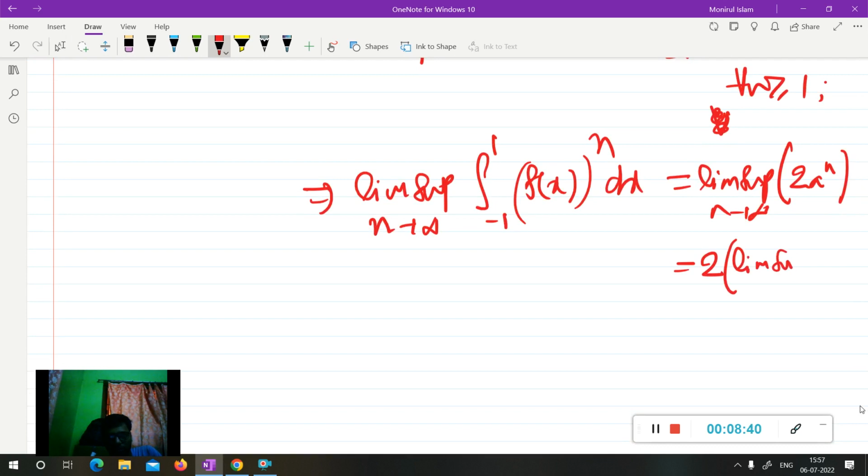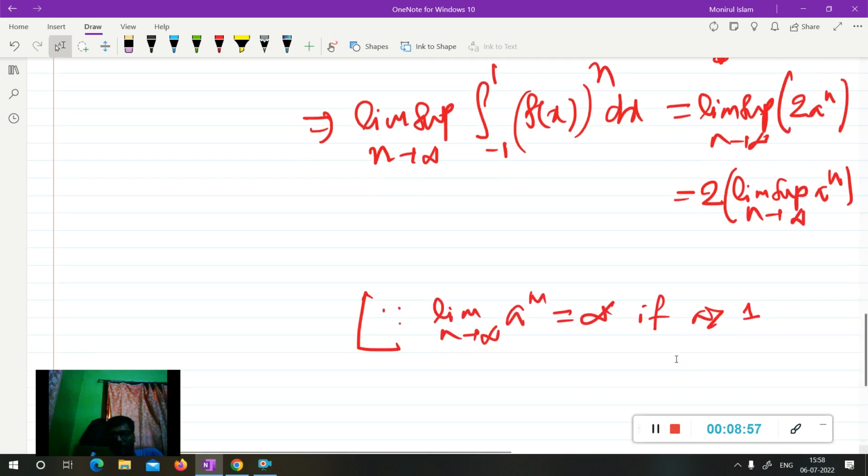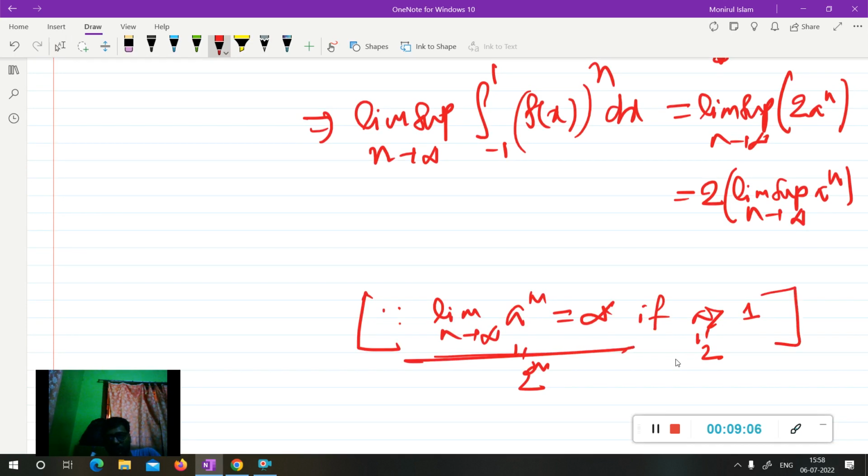Now we know that the limit as n tends to infinity of a to the n will be infinite if a is greater than 1. It is very trivial: if you have any problem, put a equal to 2, so this gives 2 to the n, and the limit of 2 to the n is infinite, as we all know. So the limit of a to the n is infinite when a is greater than 1.